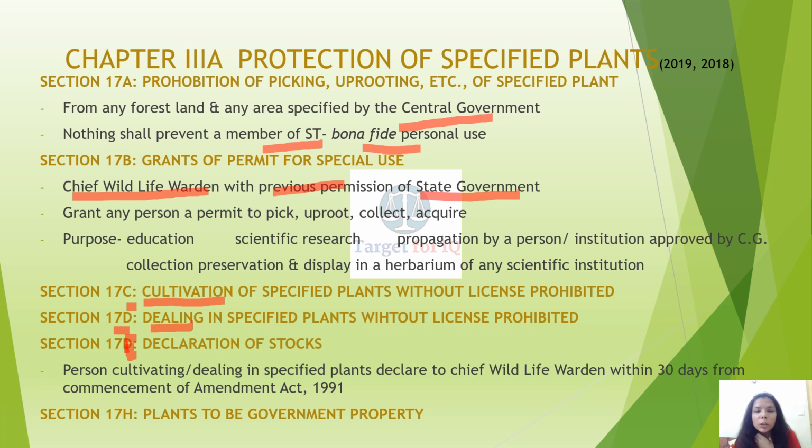A person cultivating or dealing in any specified plants has to declare to the Chief Wildlife Warden, within 30 days from the commencement of the Amendment Act of 1991, regarding his dealing or cultivation of specified plants. Section 17H, plants to be government property.